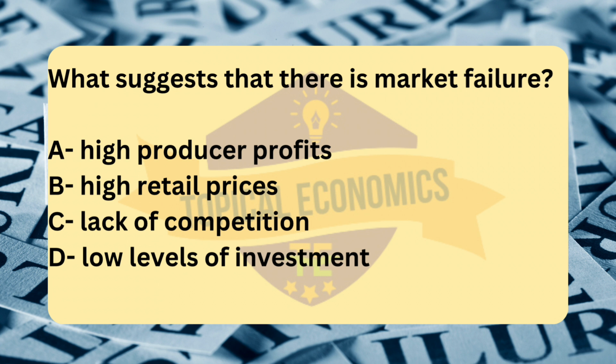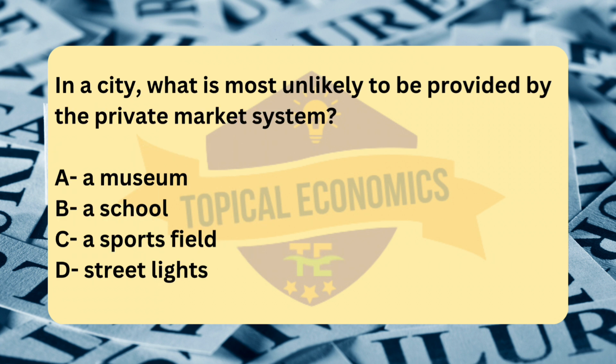Moving to question number 17. In a city, what is most unlikely to be provided by the private market system? A, a museum. B, a school. C, a sports field. D, street lights. Reference, 2019 October-November version 1. The correct answer for this question is option D, street lights.